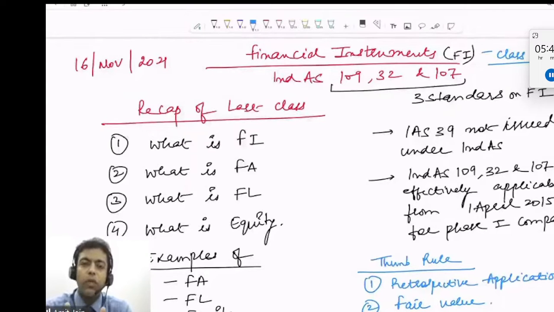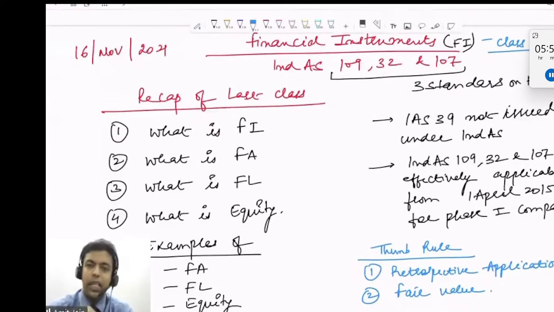That means we have already read equity in the past. That means we are going to read something else in this chapter in Ind AS 32. Again, in this chapter, we are also going to read what is liability. That means something else which we have not read in the past. Then we have Ind AS 107, which deals with the disclosure standard, right?